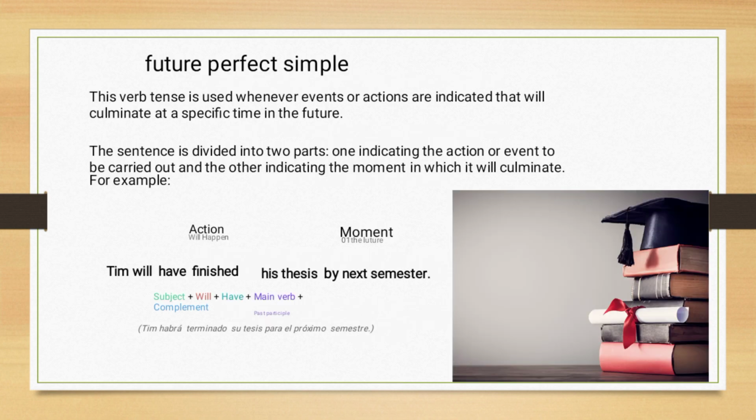This is an example. Future perfect simple. These verb tenses are used whenever an event or action will culminate at a specific time in the future. The sentence is divided into two parts. One indicates the action or event to be carried out, while the other indicates the moment in which it will culminate. For example: Tim will have finished his thesis by next semester.